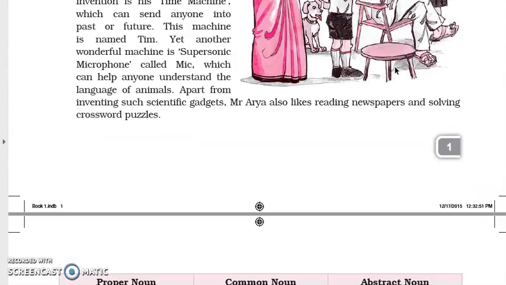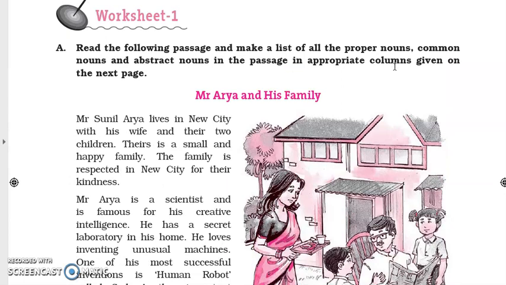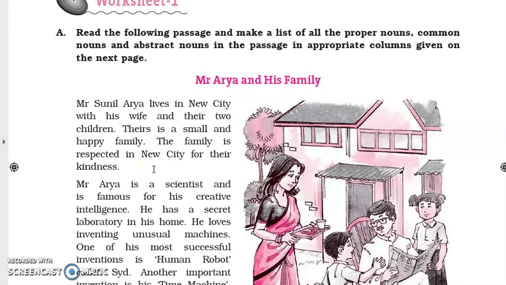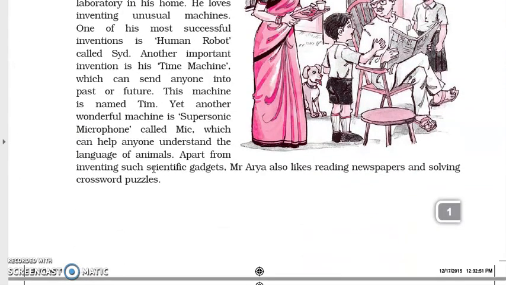Now after knowing all the types of the noun, we will move to worksheet 1. In worksheet 1, what you have to do students, read the following passage, make a list of proper nouns, common nouns and abstract nouns in the passage in appropriate columns given on the next page. So here you will read the story of Mr. Arya and his family. Read this whole story carefully. Look for the proper noun, common noun and abstract noun.